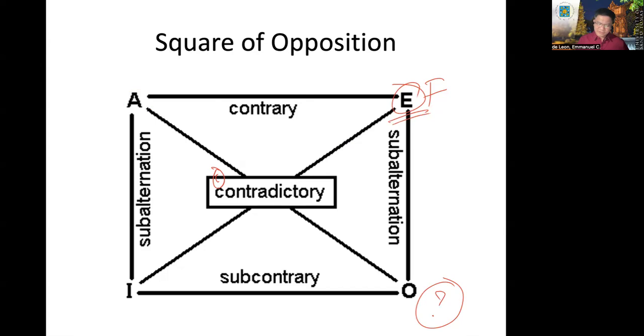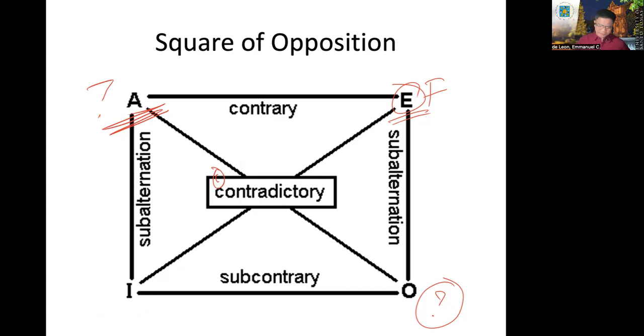What should be the truth value of its contrary? Doubtful then, because it's possible that both of them are false. But is there a doubtful truth value when it comes to contradiction? No. You can always derive the truth value of its contradictory proposition. This is necessarily true.